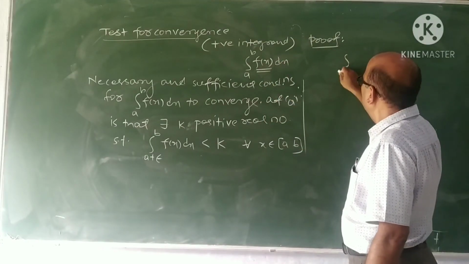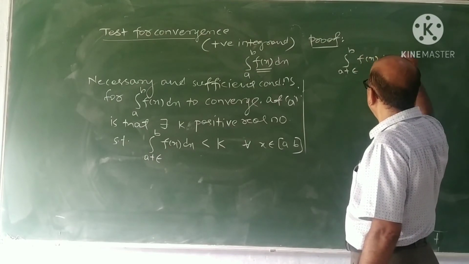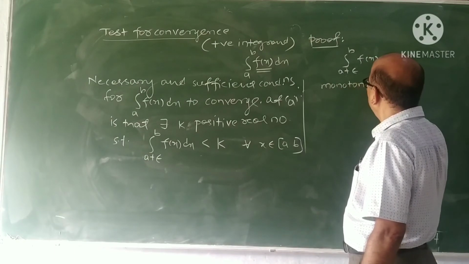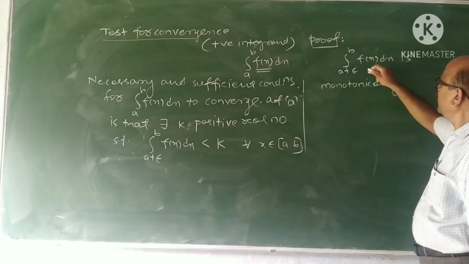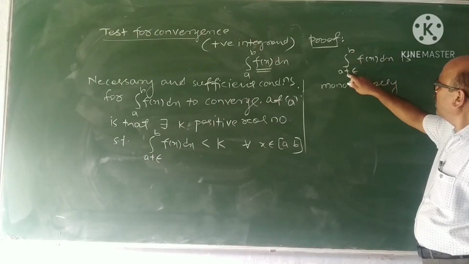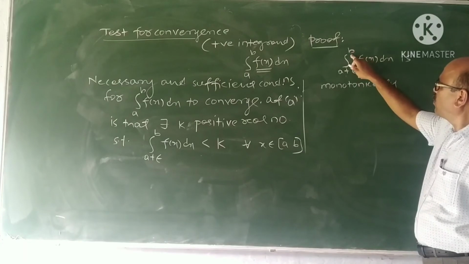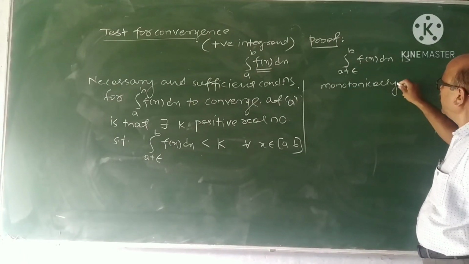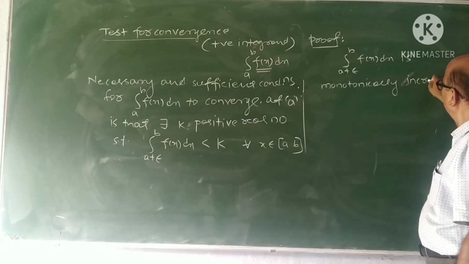Therefore, the integral from a plus epsilon to b of f(x) dx, if you integrate this, you have to take the limit from a plus epsilon to b. Therefore, it is monotonically increasing.